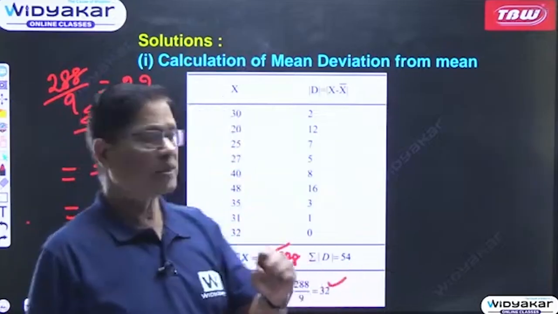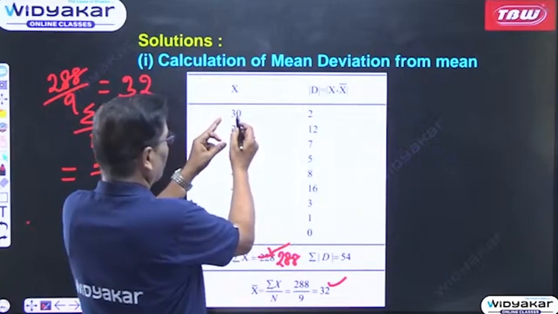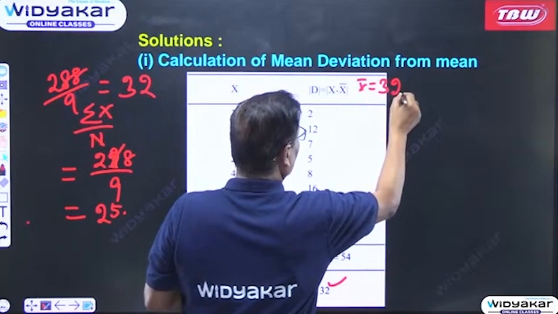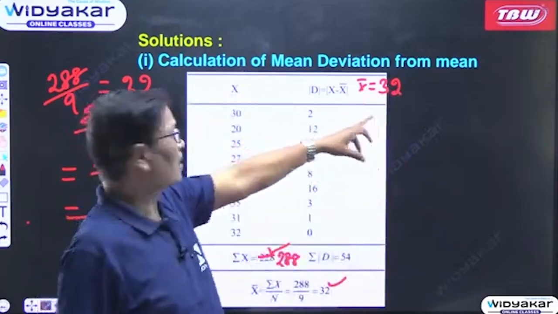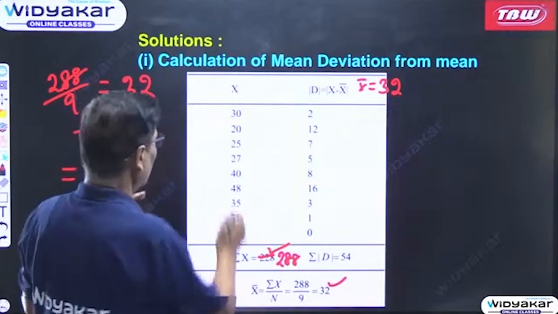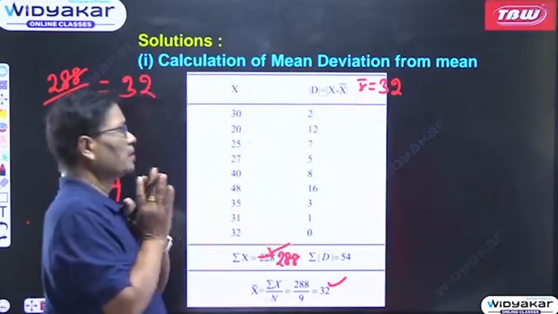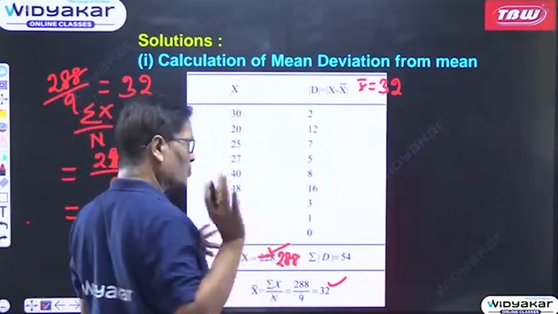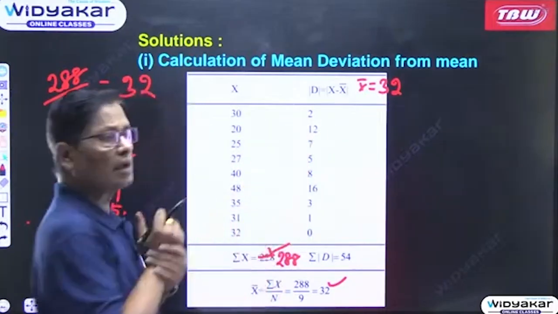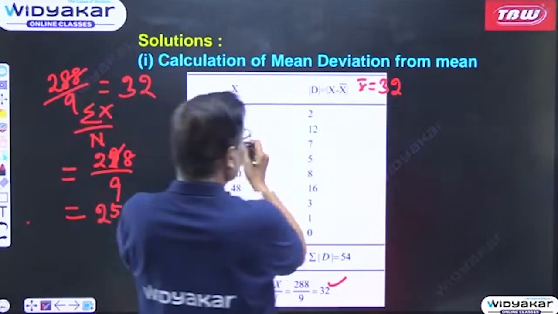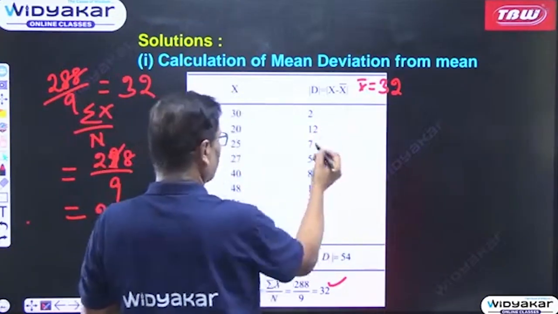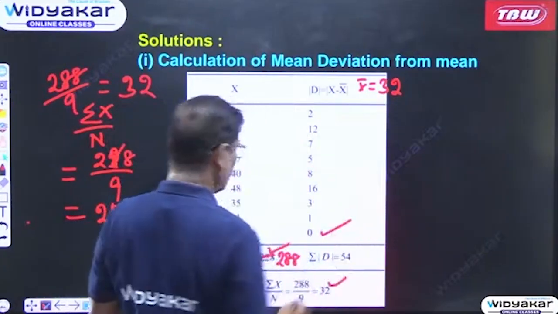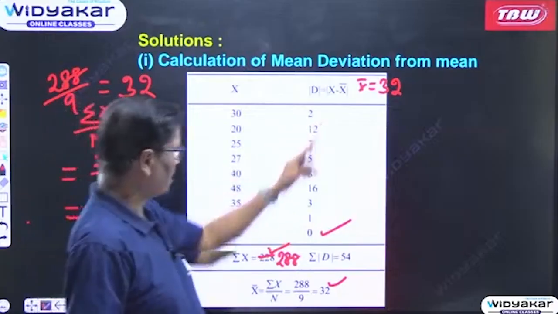After getting the mean, we calculate the deviations by subtracting: 30 minus 32, because x bar is equal to 32. So keeping in mind 32 is the x bar, we have to deduct it from each item. 30 minus 32 is equal to minus 2, but we write 2 because we are ignoring plus minus signs. Then 20 minus 32 is 12, 25 minus 32 is 7, 27 minus 32 is 5. Like this we have taken the deviations. The last one, 32 minus 32, is equal to 0.